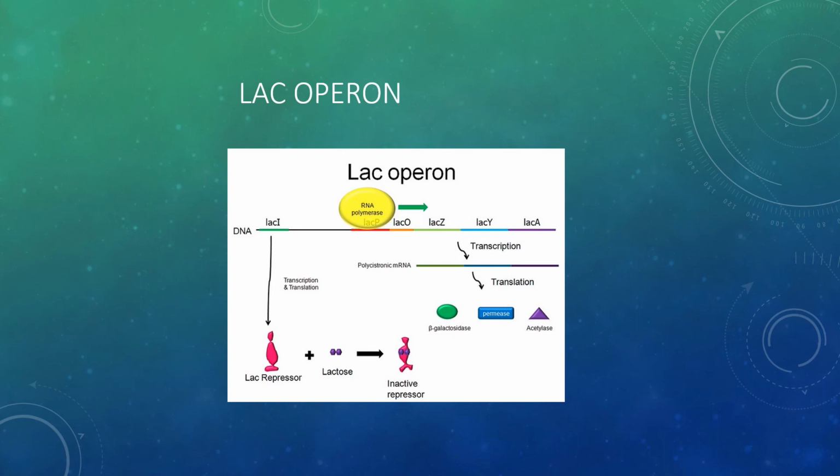This lactose binds with the repressor molecule and makes it an inactive molecule, and now the repressor molecule is not able to attach itself to the operator. So this is shown in the diagram. First of all, for the three structural genes, their mRNA is synthesized, and further that mRNA is translated.